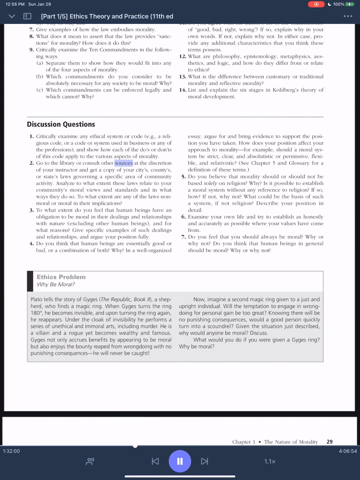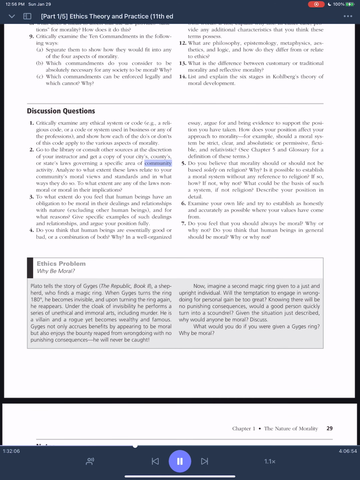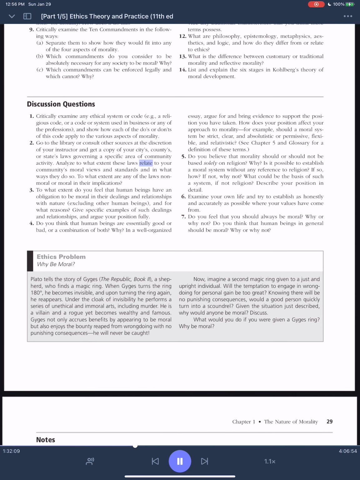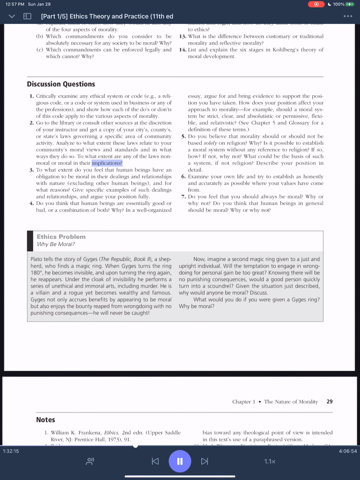2. Go to the library or consult other sources at the discretion of your instructor and get a copy of your city's, county's, or state's laws governing a specific area of community activity. Analyze to what extent these laws relate to your community's moral views and standards and in what ways they do so. To what extent are any of the laws non-moral or moral in their implications?